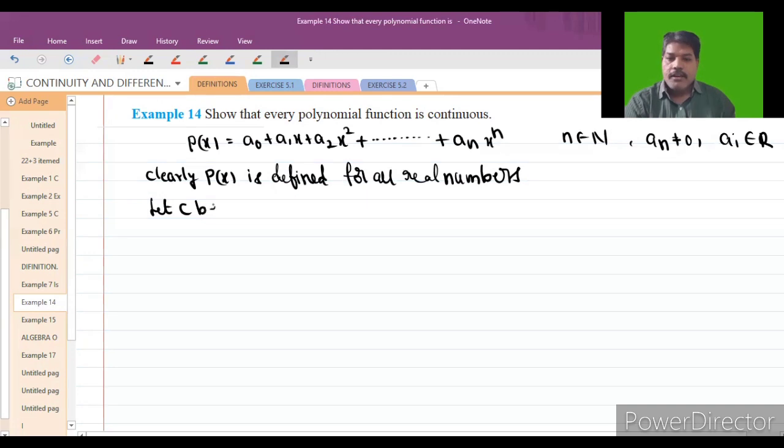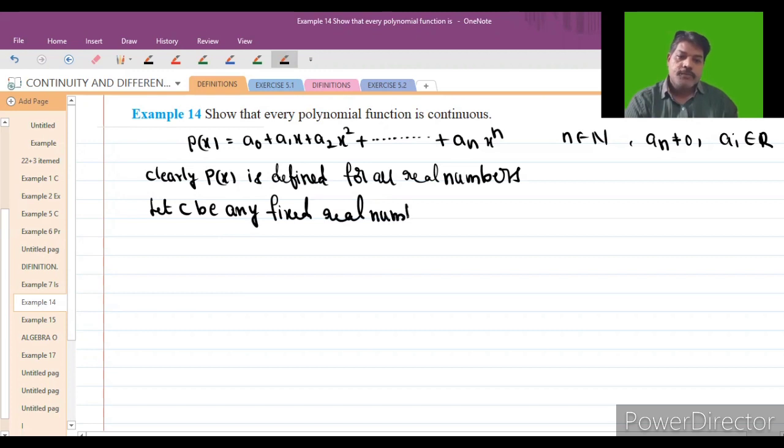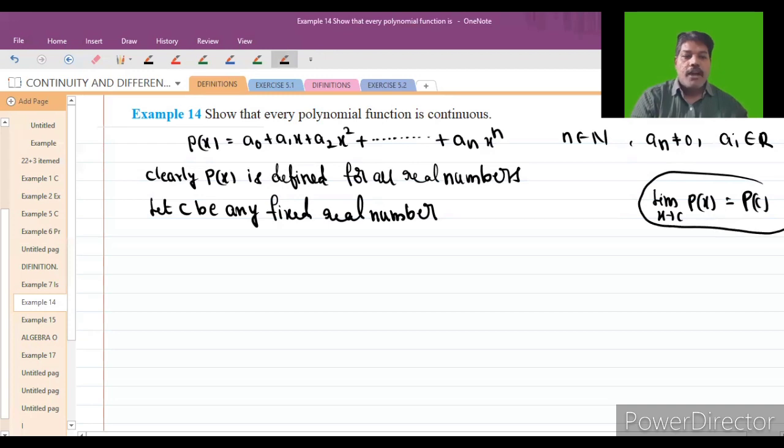So that's why I am taking here: let c be any fixed real number. Then what we have to prove, students, is that limit x tending to c of p of x is equal to p of c. This is the condition we have to prove. So first I will take, what is p of c? p of c is nothing but, what is that?